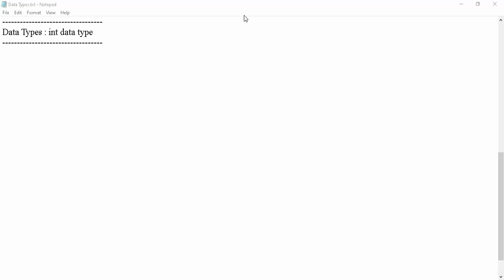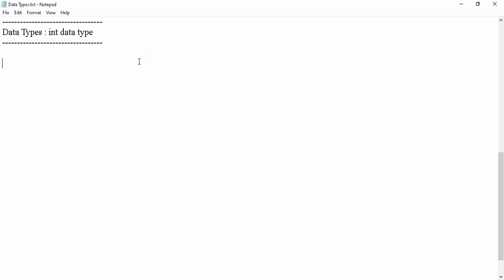Now let me start the first data type. What we have to discuss is the int data type. I want to represent a number without a decimal point. These numbers are integral numbers. Sometimes we can use the word whole numbers. If you want to represent an integral value, then we need to go for the int data type.